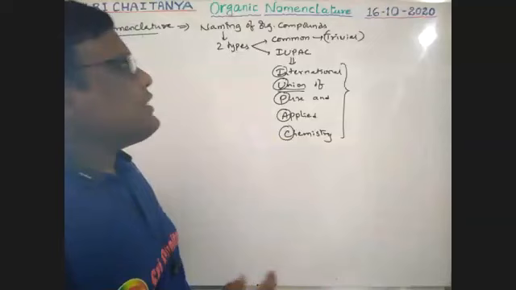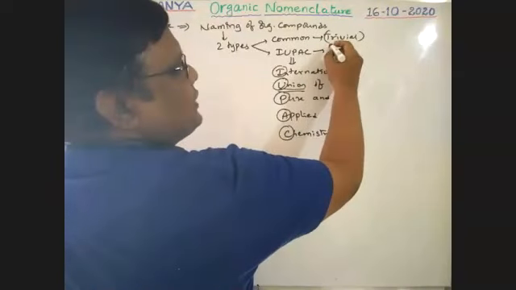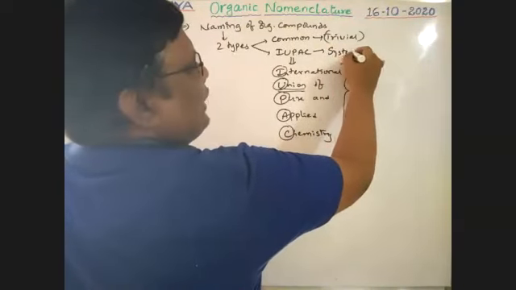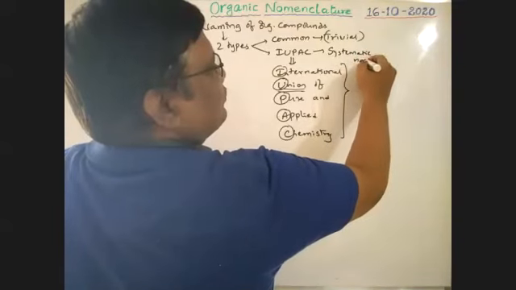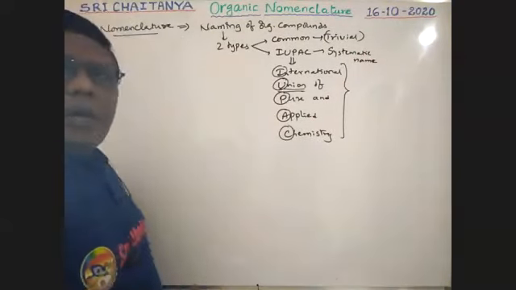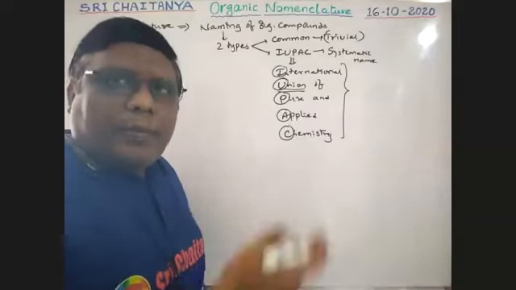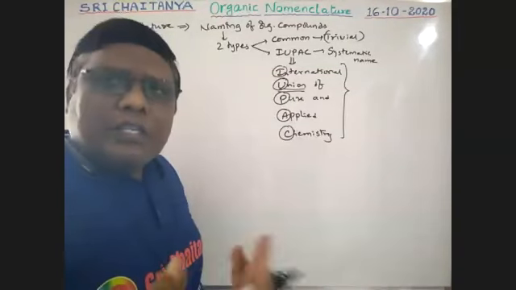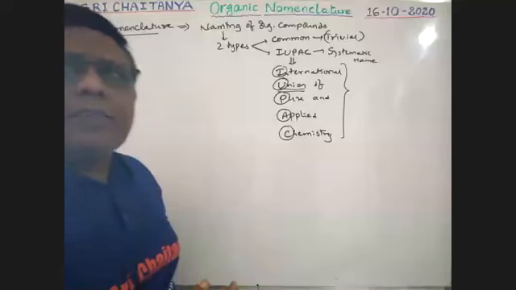That is called our systematic naming. The IUPAC system is called a systematic name. That IUPAC nomenclature is called systematic naming. Common name is called a trivial naming. See here, what is the common name? What is the IUPAC name? Let us observe some examples.